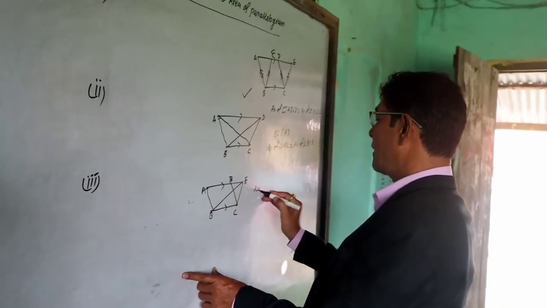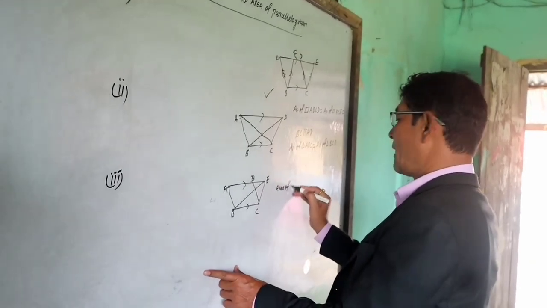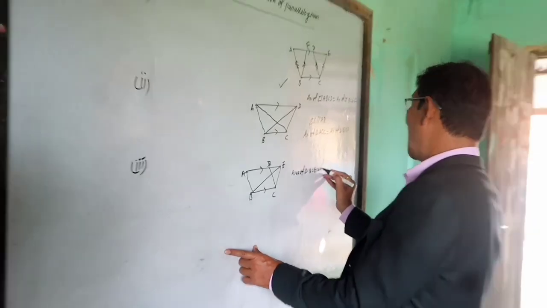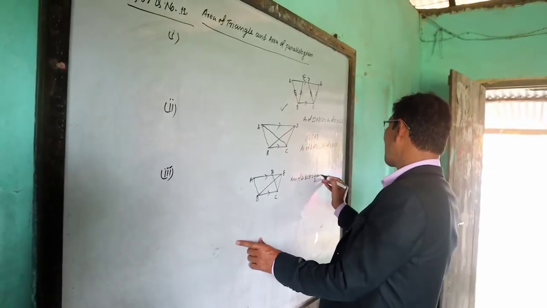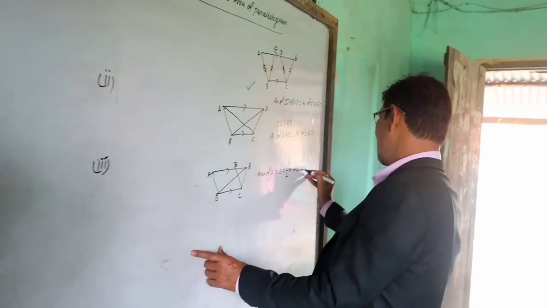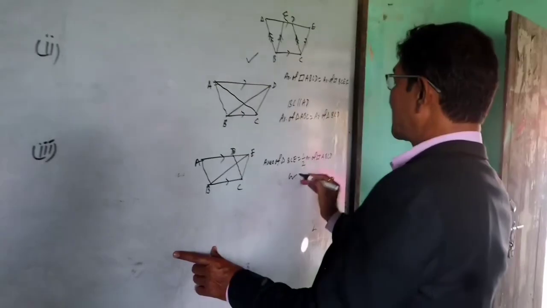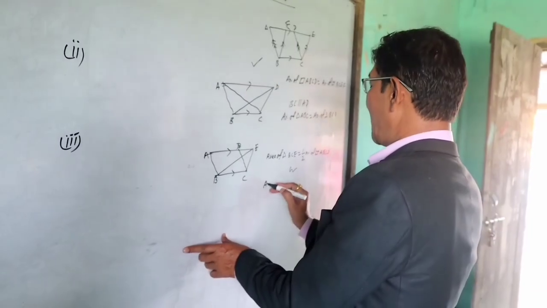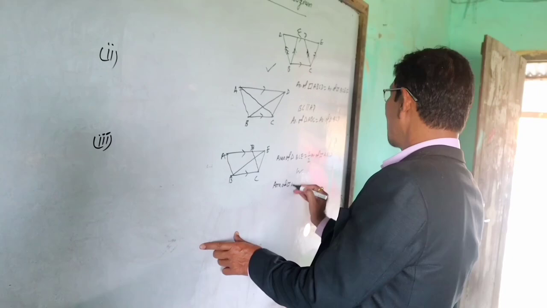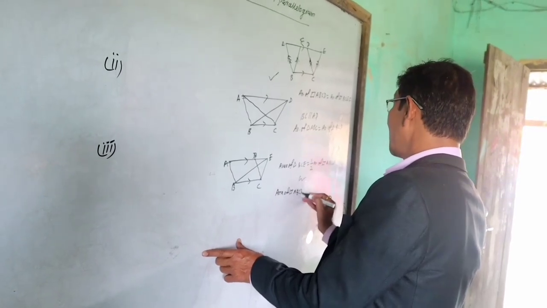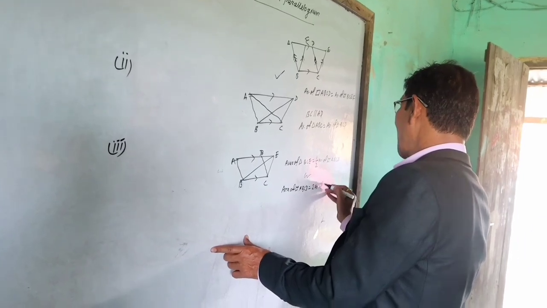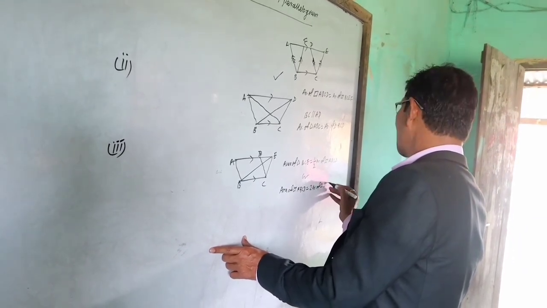Area of triangle B, C, E is equal to half the area of parallelogram A, B, C, D. Another concept, same: area of parallelogram A, B, C, D is equal to 2 times the area of triangle B, C, E. Okay?